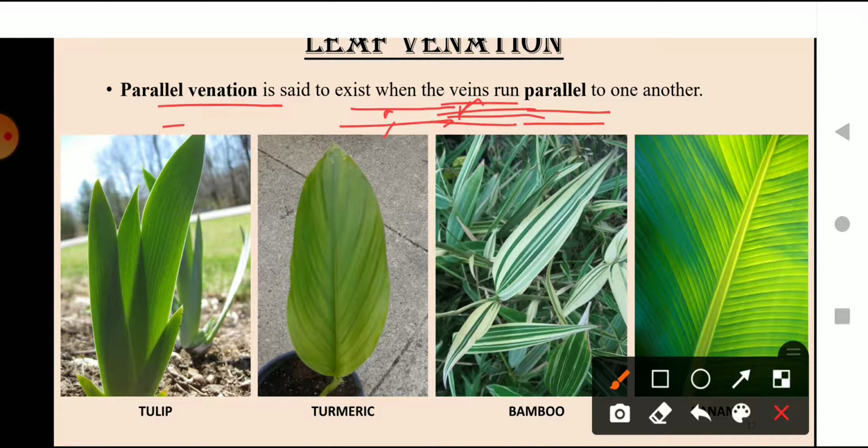As you can see in all these examples, tulip, turmeric, bamboo and banana leaf, the venation, that is the veins of the plants, here these are the veins, the little strips. They have parallelity between them. Okay, so this is known as parallel venation.